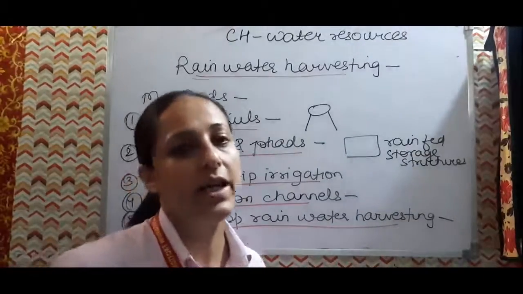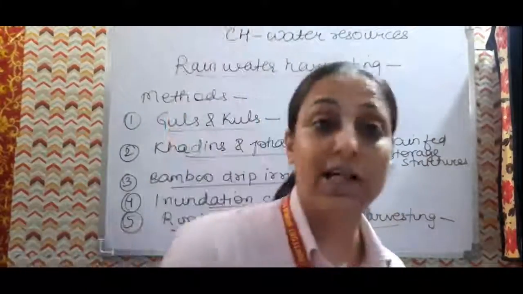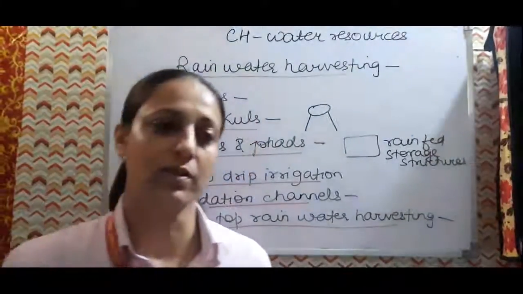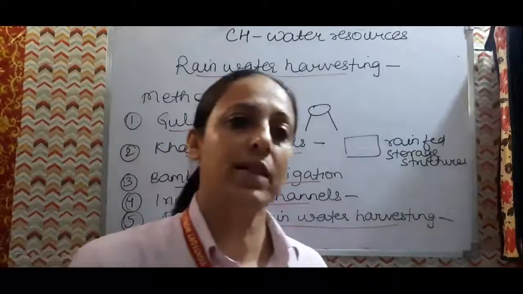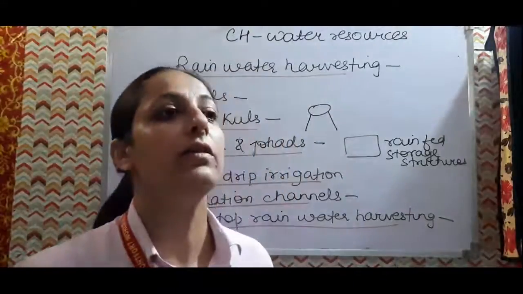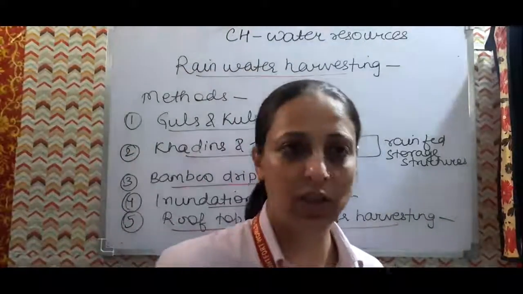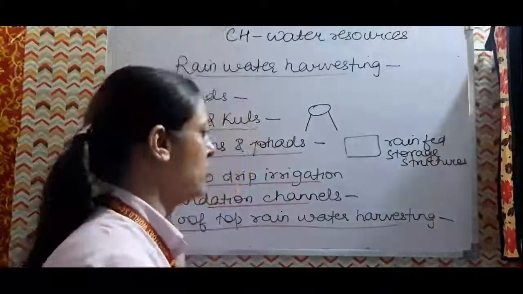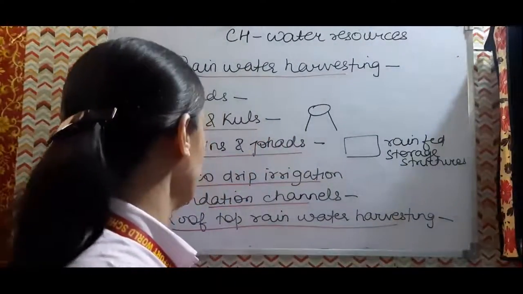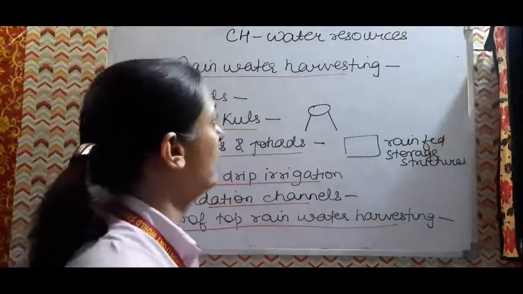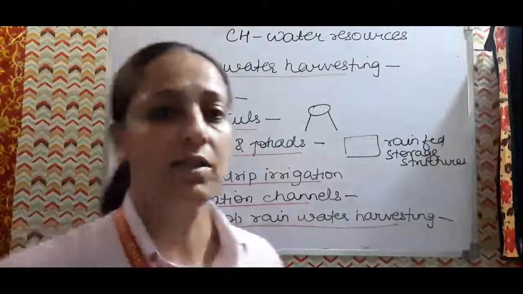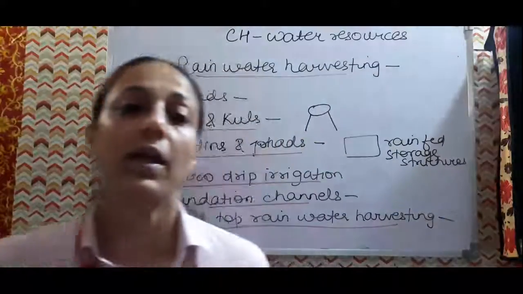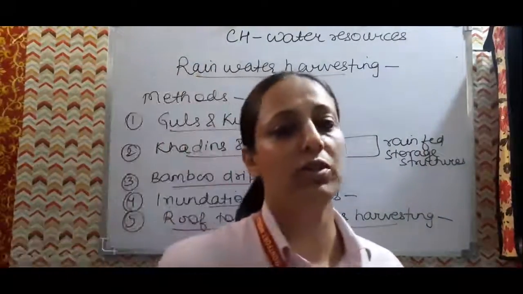And then after that, these kinds of structures beat the heat also, because if this kind of structure is there in the house where the water is stored, somehow it will relieve the people of the heat, so it will beat the heat also. So these were some of the methods we can go for in rooftop rainwater harvesting systems. Tankas can be created. Then after that, the Gendathur model we have to see.